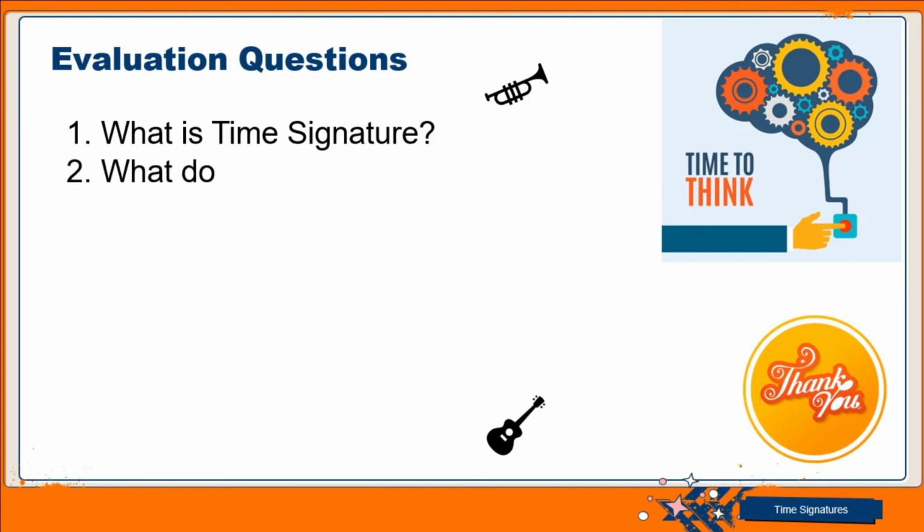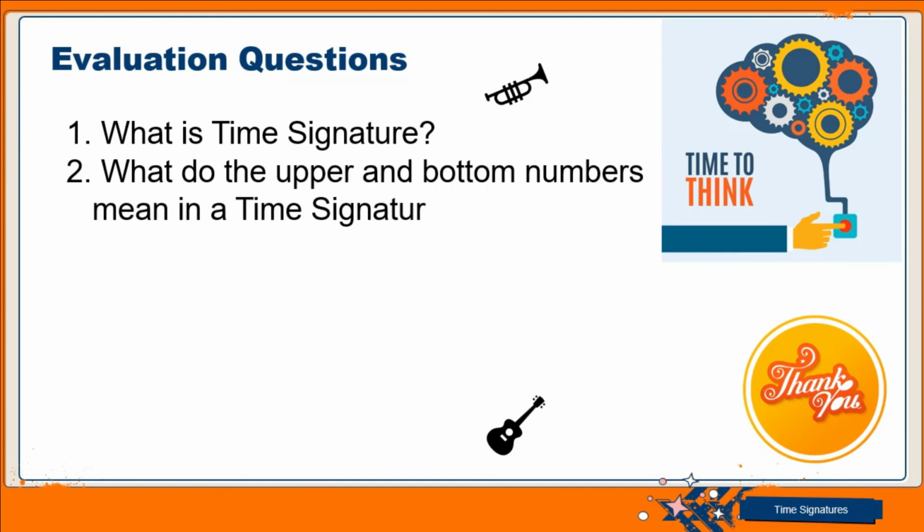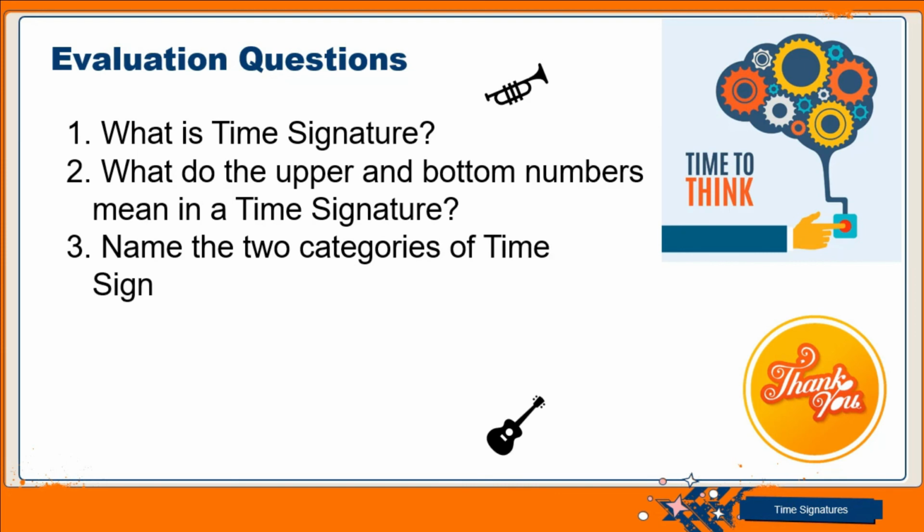The second question says, what do the upper and bottom numbers mean in a time signature? The third, name the 2 categories of time signature.